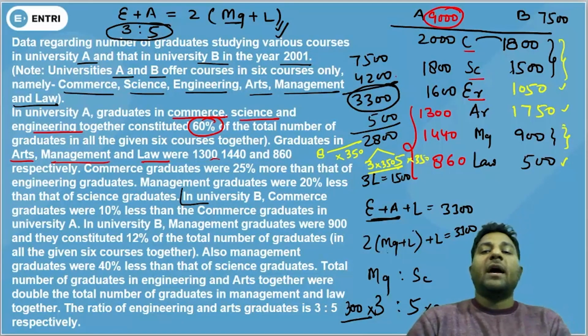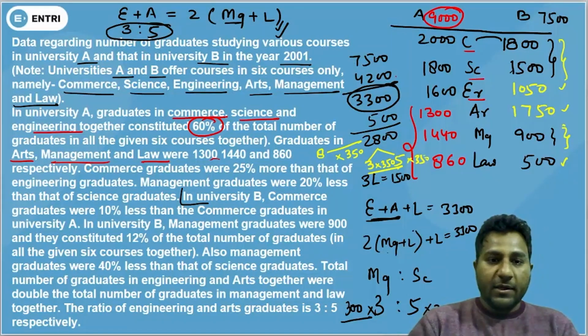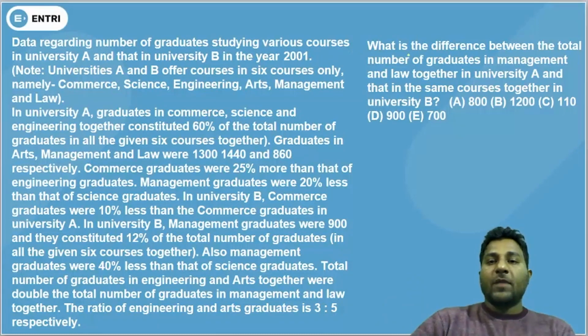That's all you have to do to solve this caselet DI. Okay, let's move on to the questions. Because I have changed the page, you can watch your table. What is the difference between the total number of graduates in management and law together in University A and that in the same courses in University B?